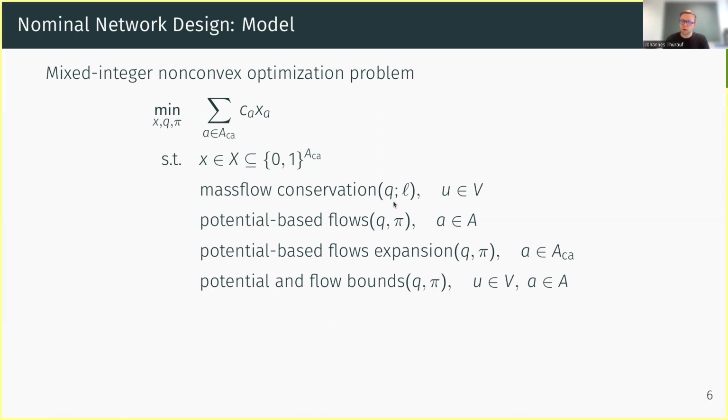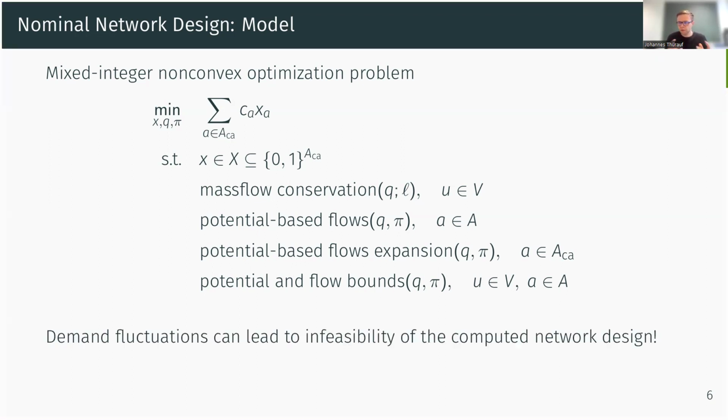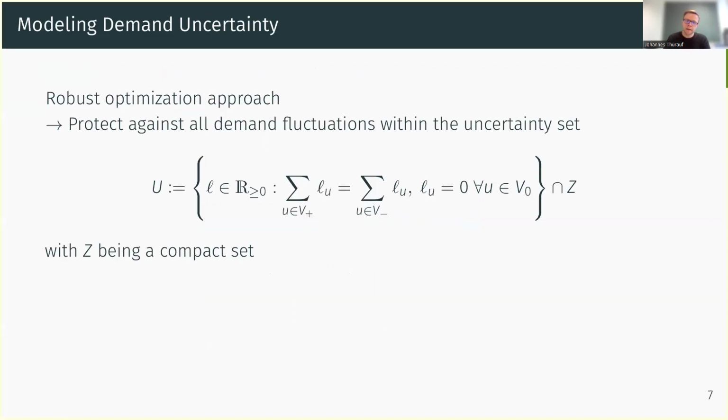However, this is our nominal model, so this network that you build only guarantees that you can transport one single demand scenario through the network. But usually these demand scenarios are based on predictions which are uncertain. And if you now have some demand fluctuations, this could easily render your computed network infeasible. So the goal for us is that we want to build a robust network that can take into account these demand fluctuations and guarantees that we can transport every demand scenario in our uncertainty set through the built network. And for this, we will consider an adjustable robust optimization approach.